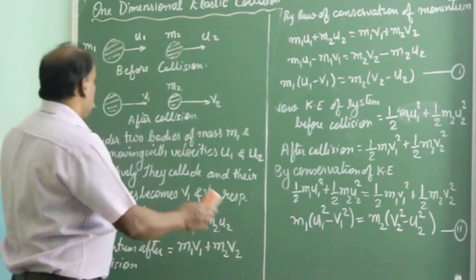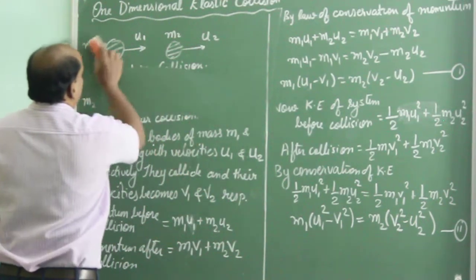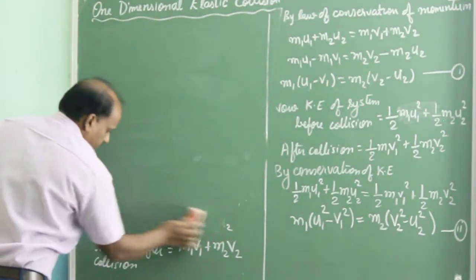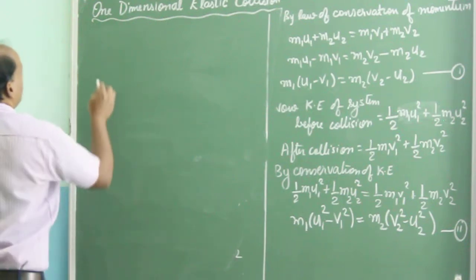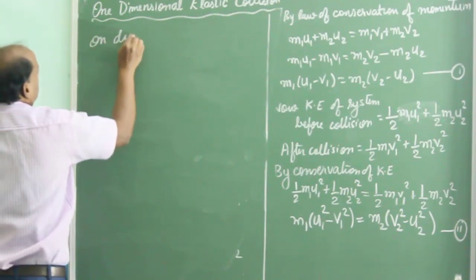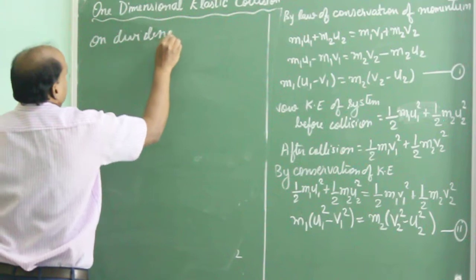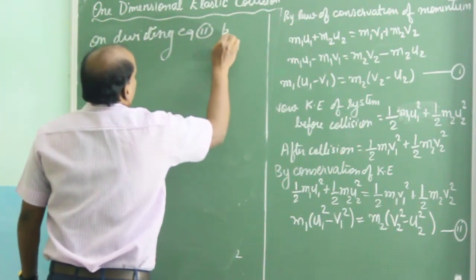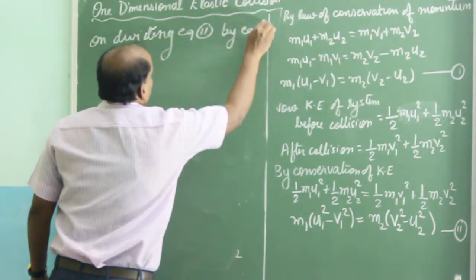Now we are solving it, dividing equation 2 by equation 1.